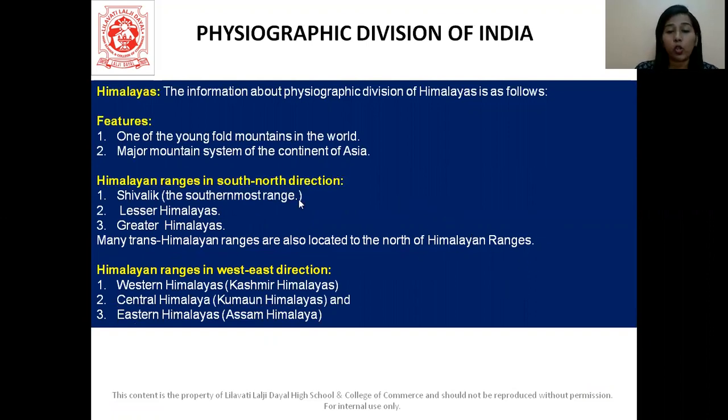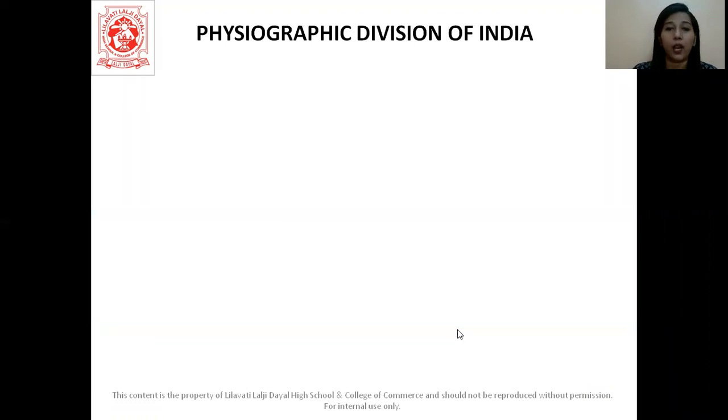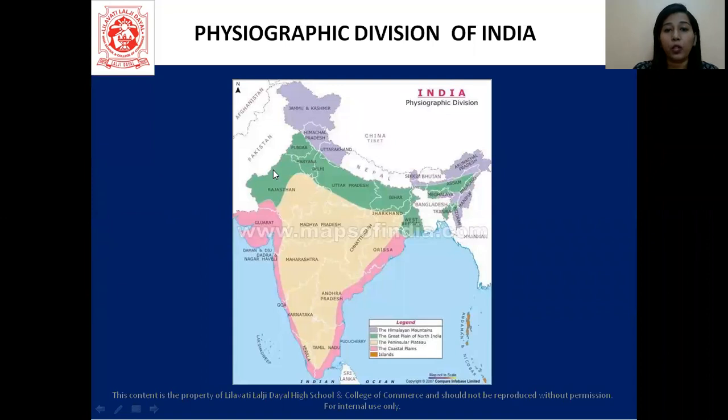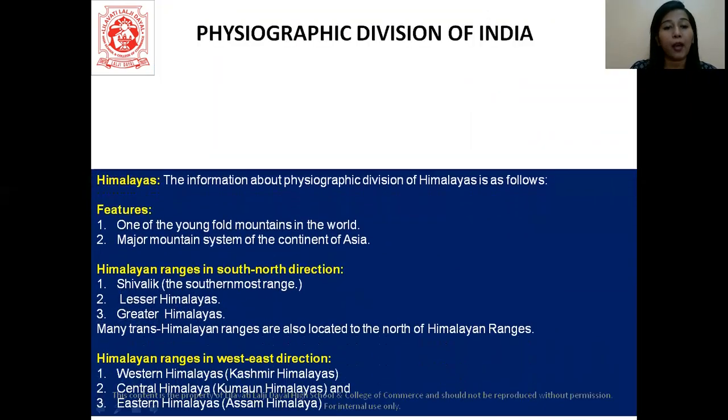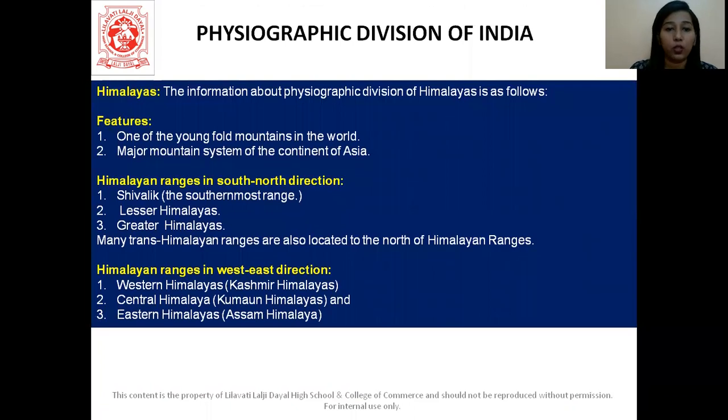Now when we are talking about the Shivalik range, lesser Himalayas and greater Himalayas, let's go back to the map. So here will be our Shivalik range, then comes our lesser Himalayas, and then the greater Himalayas. So it goes from here, here, and then here. Let's continue. Let us see what else we have in the Himalayan ranges.